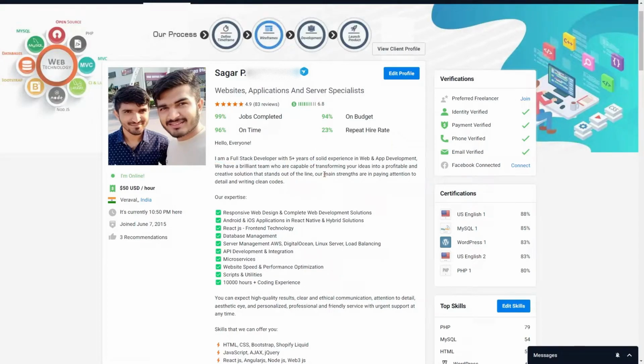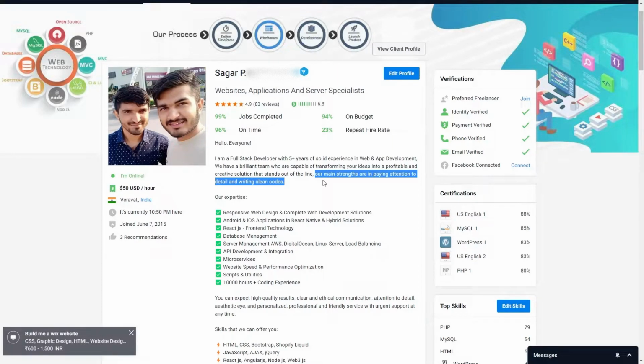Now I will definitely recommend each and every one of you to mention this line here because it talks about the strength, paying attention to details. Every client likes this kind of words. Clients are always looking for those developers who write clean code and pay attention to every single detail. And I recommend that you don't just write it for show, also implement that in your work, because that is a very important thing that every client is looking for these days.